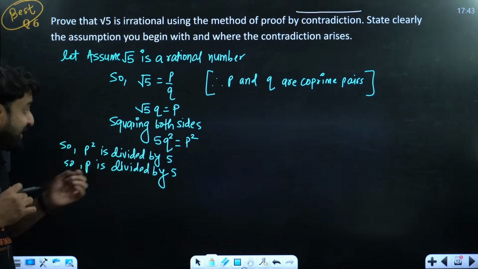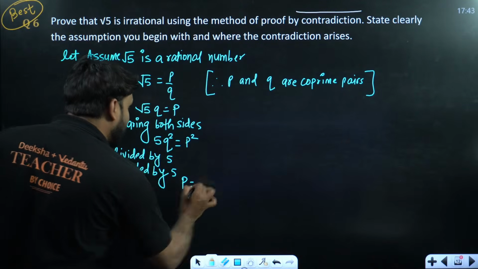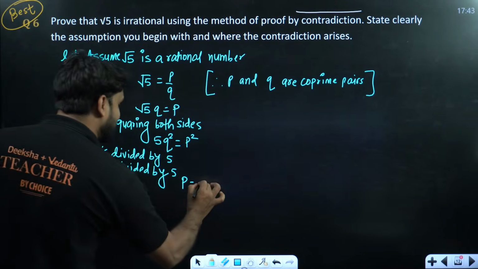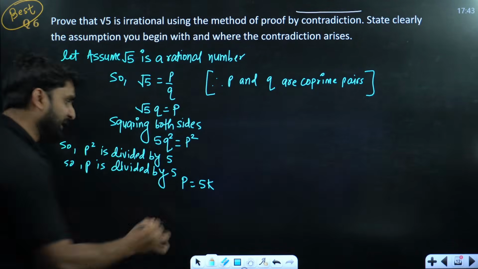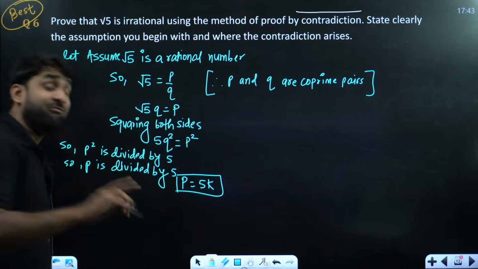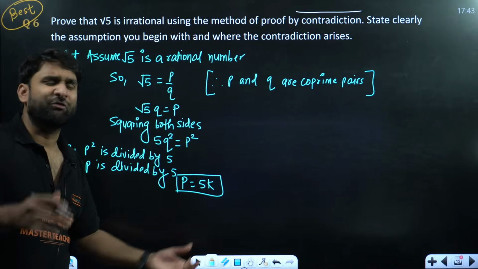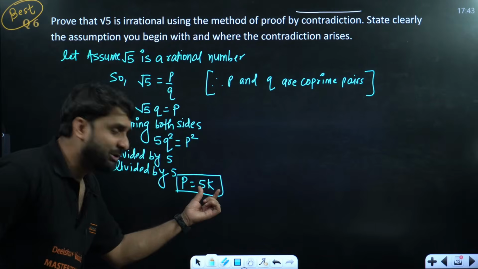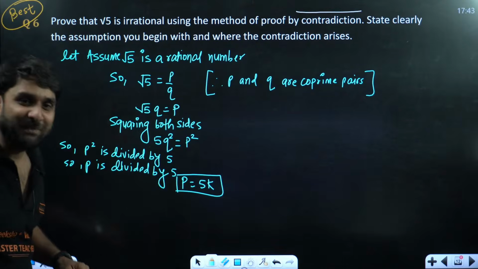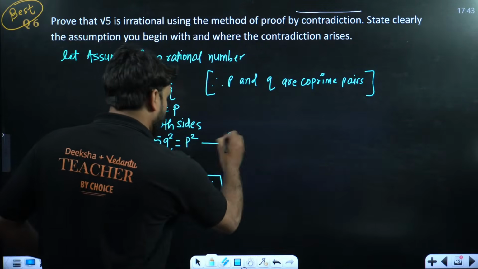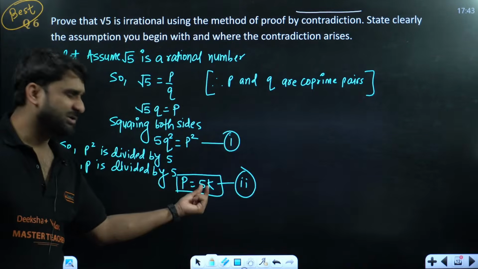Now, my dear, if p is divided by 5, we can write p is equal to 5k. We can take another new variable, let's say k, because p is divided by 5. So p equals 5 into k. Let's say this is your equation number 1 and this is your equation number 2. So my dear, if we have assumed 5 is equal to, you can take anything.